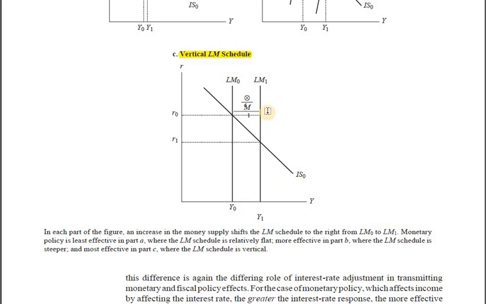Just because speculative balance is not coming into the picture here, we just need to take income higher so that transaction balance increases and becomes equal to money supply. This is what we mean by this. So this is how the entire increase in money supply is getting transformed into an increase in the equilibrium level of income in the economy.